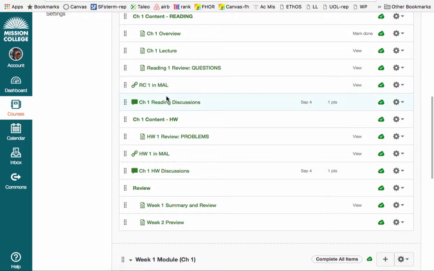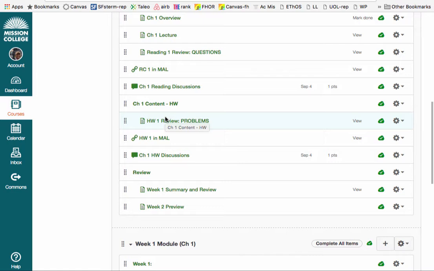In terms of the next step in the module for the chapter, in this case chapter 1, you also have a content page for homework, because you need to learn how to apply what you learn in your reading to problems.